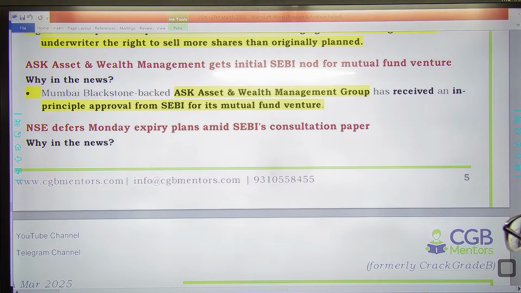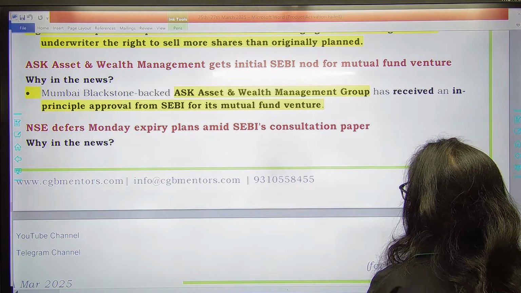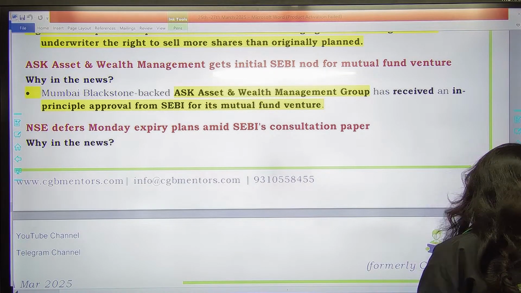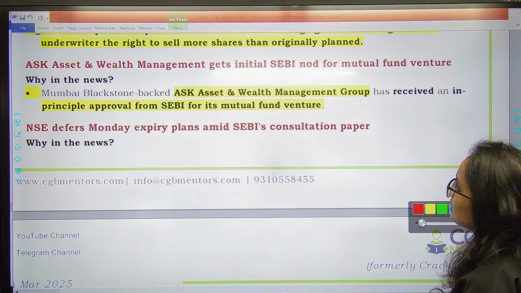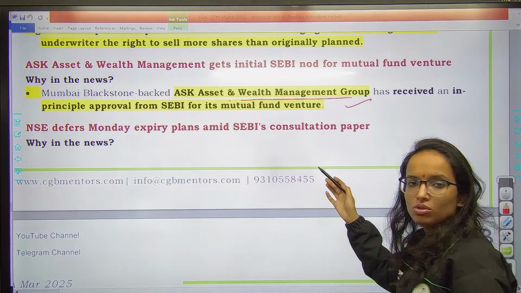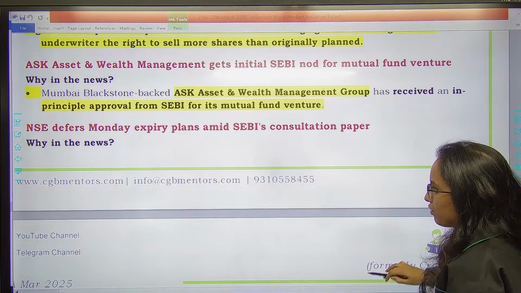Then Mumbai, Blackstone backed ASK Asset and Wealth Management Group has received an in principle approval from SEBI for its mutual fund venture. तो एक म्यूचुअल फंड वेंचर स्टार्ट कर रहा है. ASK Asset and Wealth Management Group has got in principle approval from SEBI for that purpose.